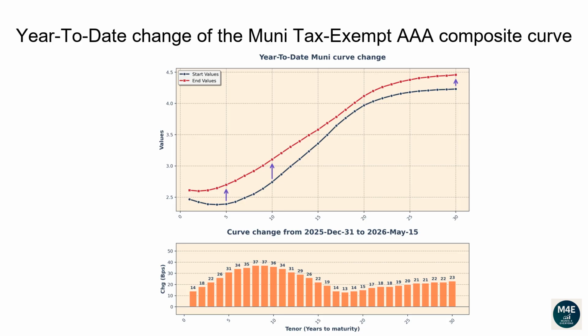The 1-year tenor changed 14 basis points. The 2-year tenor changed 18 basis points. The 5-year tenor changed 31 basis points. The 10-year tenor changed 36 basis points. The 20-year tenor changed 15 basis points. The 30-year tenor changed 23 basis points.